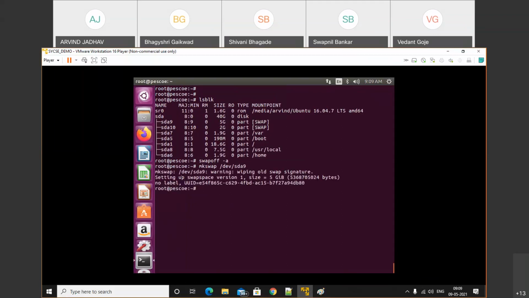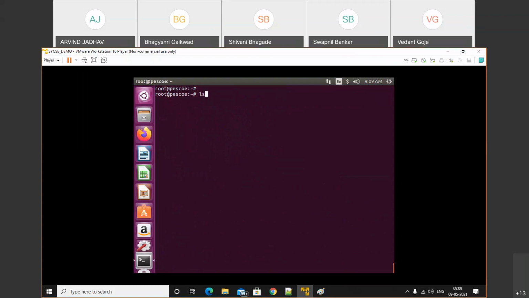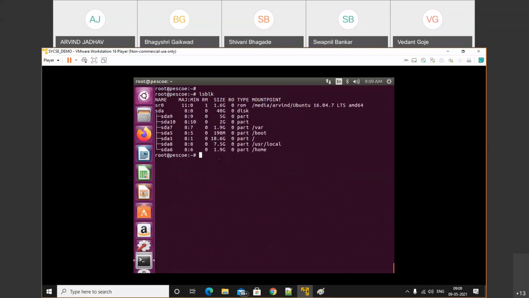We successfully created this ID. Let's check using the blkid command. SDA9, SDA9. So this one is connected as shown by the blkid command. SDA9, SDA10 was there. Swap on.